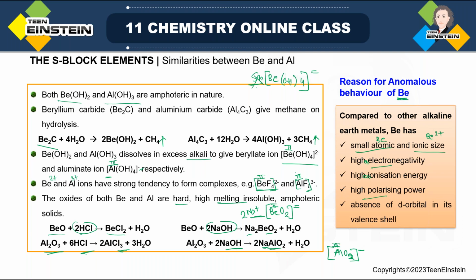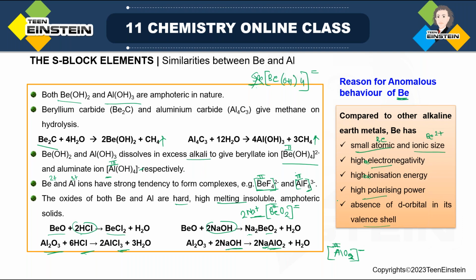And because of this high polarization of Be, it has some covalent nature and it forms completely different types of compounds. Okay. And absence of d orbital in its valence shell. It is obviously a difference with other metals. If you consider the next metal, magnesium, it is true that in 3d there is no electron, but at least 3d is present, even if vacant. But for beryllium, it is from the second period, so no question of d orbital, because there is no such 2d. It starts only from 3d.